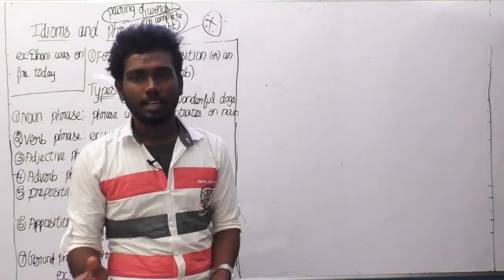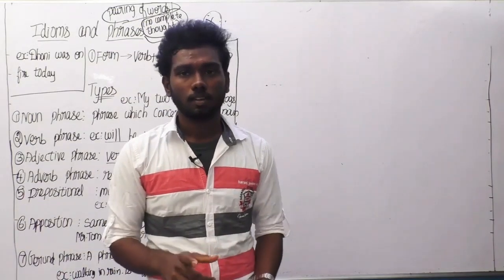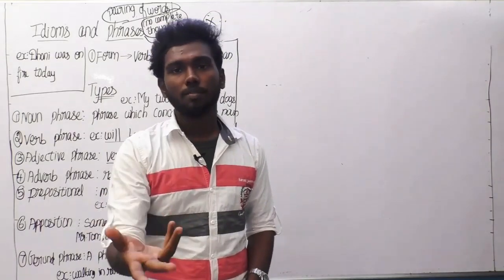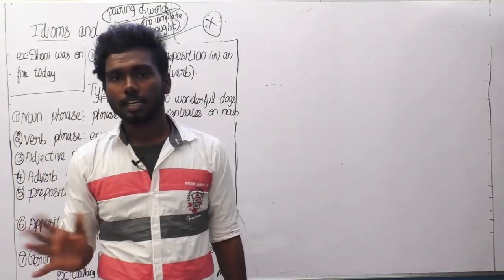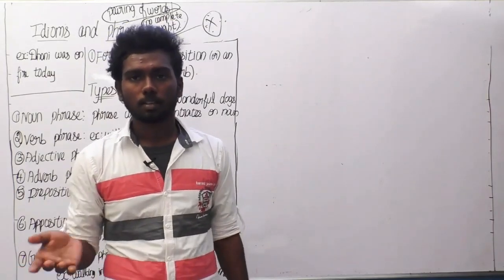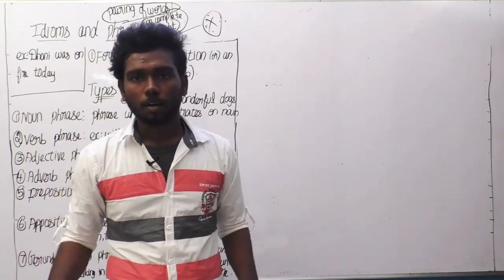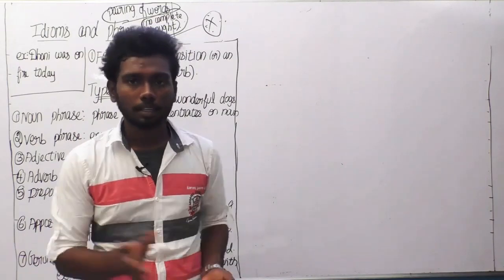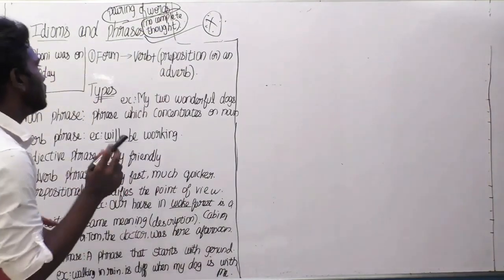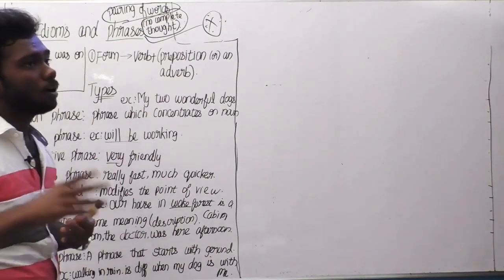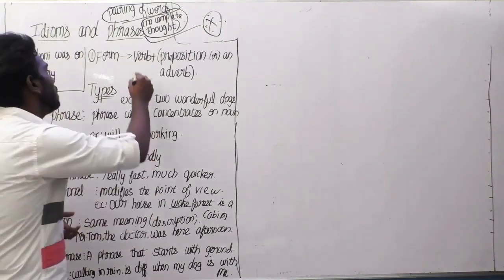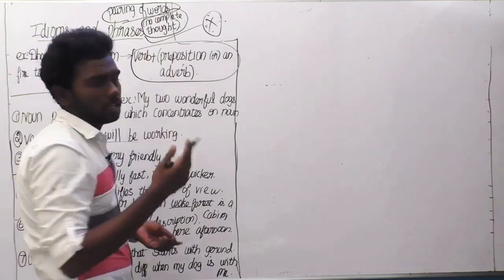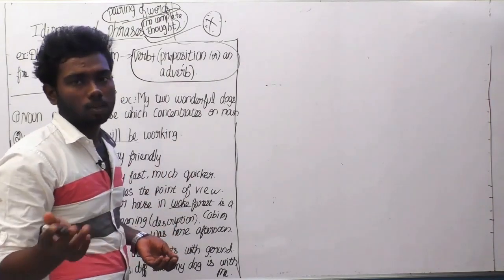Generally, guys, an idiom is a sentence which has a complete thought but is different from the real meaning. For a phrase, it doesn't have a complete thought. It is just a combination of two words. So it also says something different. It is called a phrase. Let us see the form of a phrase. In what form do phrases occur? Verb plus preposition or adverb is the form in which phrases occur.